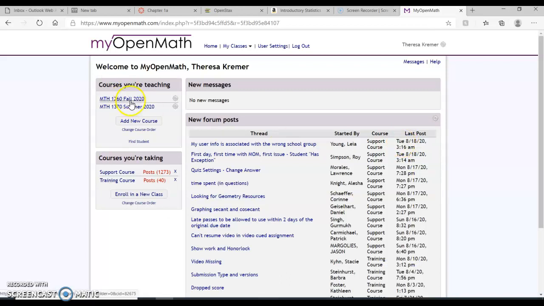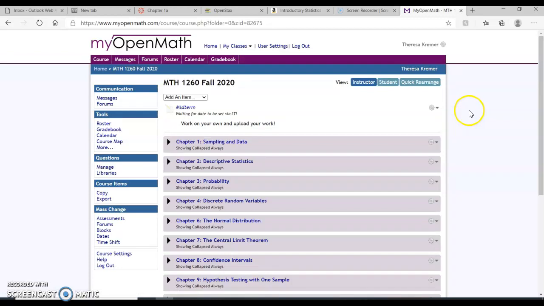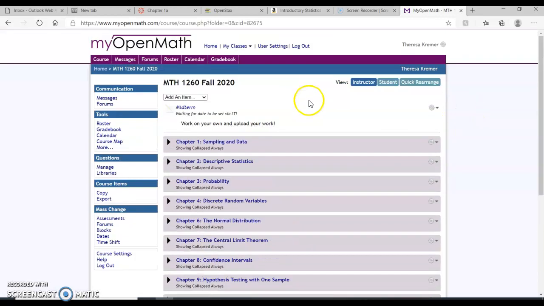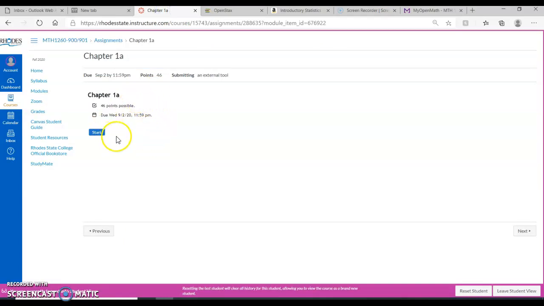When you log in, these are all the topics, the homeworks that are listed here. However, you don't have to access it throughout the course from this separate website. You have to go here to make an account and everything, but if you go back to Canvas, again, I've already logged in, but it will ask you to log in with your MyOpenMath information.